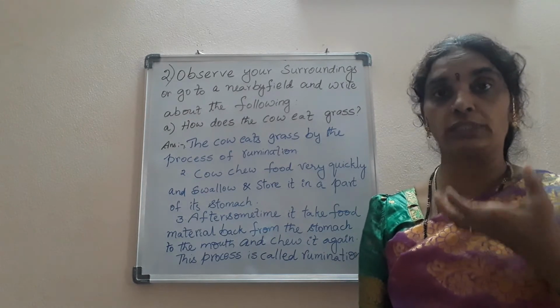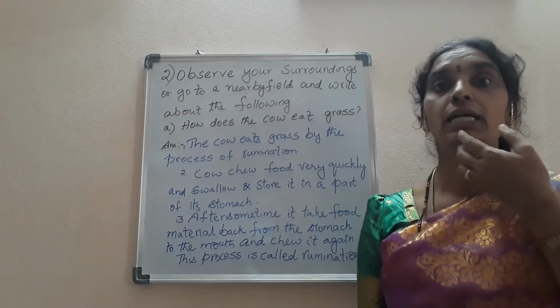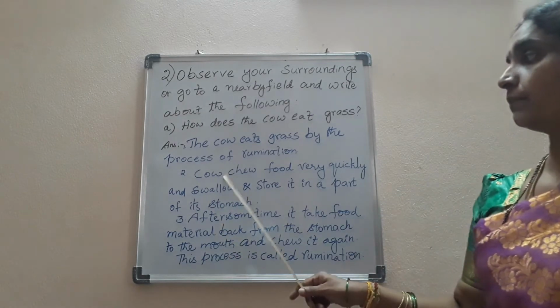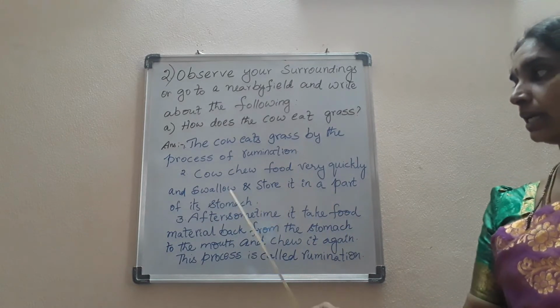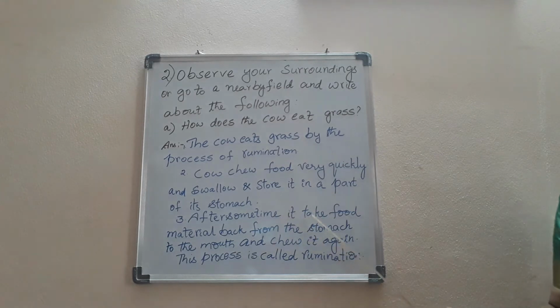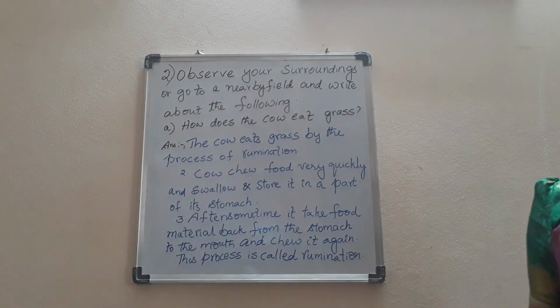It uses its mouth parts like teeth and tongue. How does it take the food? Everything is given here. Cows chew food very quickly and swallow and store it in a part of the stomach. After some time, it takes the food material back from the stomach to the mouth and chews it again. This process is called rumination. Children, note down this question now and try to read it and learn it once again.